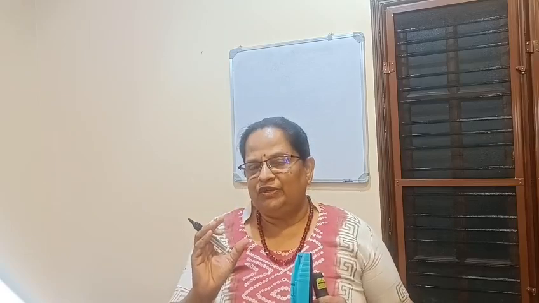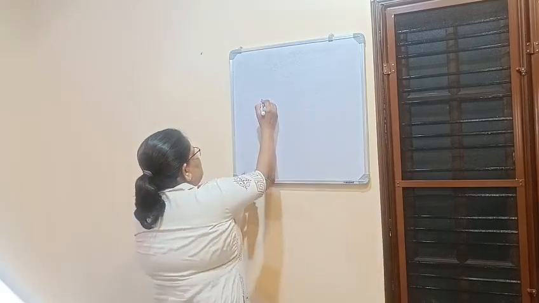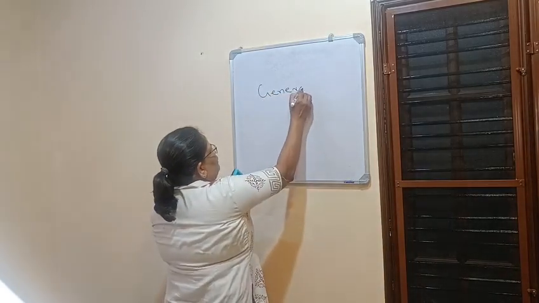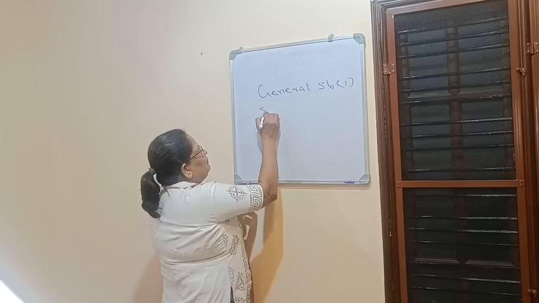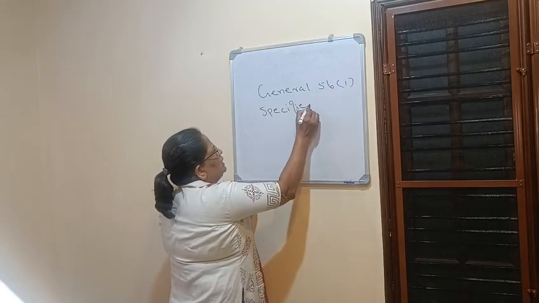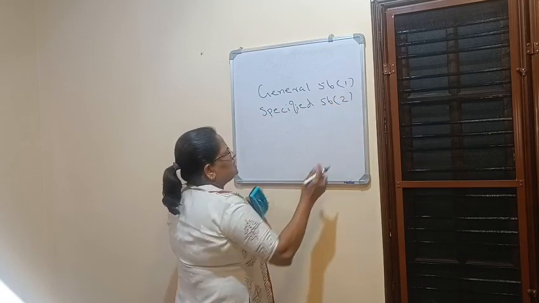We have five heads of income: income from salary, income from house property, income from business or profession, capital gain, and income from other sources. So if an income is not possible to include under the first four heads of income, that is salary, house property, business or profession, and capital gain, that will be treated under income from other sources. So two types of incomes are covered. One is general income, which is covered under section 56 subsection 1. Second is specified income, which is explained under section 56 subsection 2.